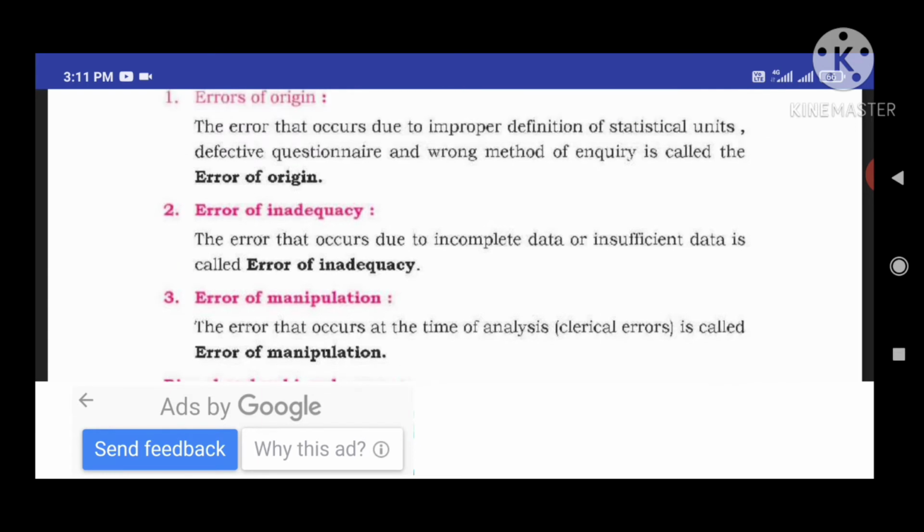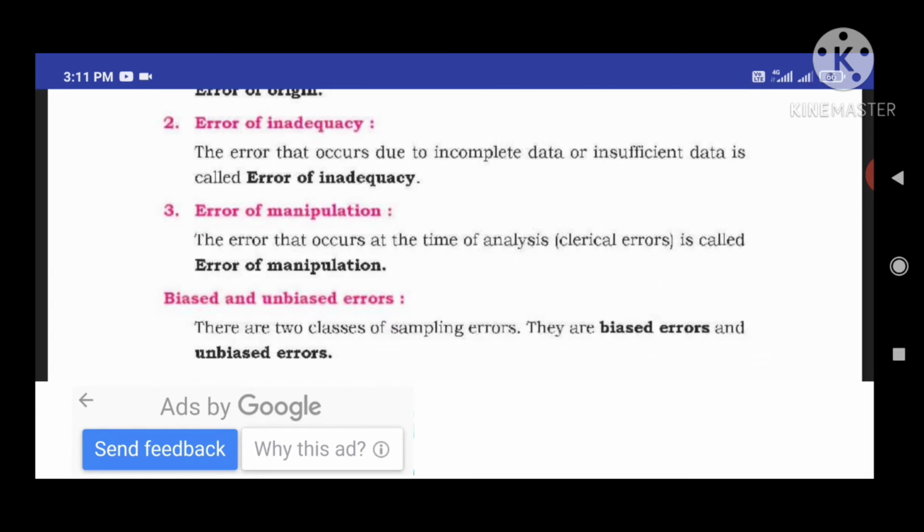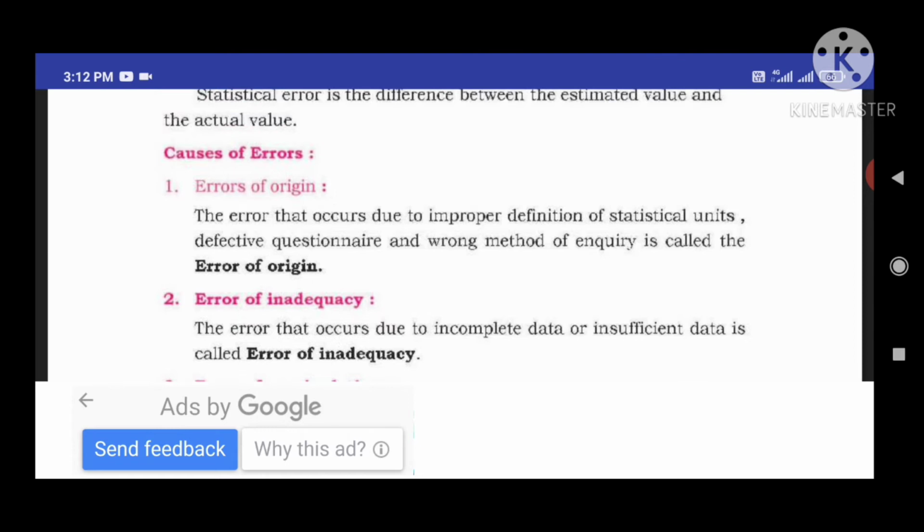Next, let us know one more reason for errors: error of manipulation. The error that occurs at the time of analysis, or clerical errors, is called error of manipulation. When we are doing a deep study or analyzing the data, we may take wrong decisions. At that time, we get mistakes or errors. Those errors we call errors of manipulation. These are the reasons for errors occurring in sampling.